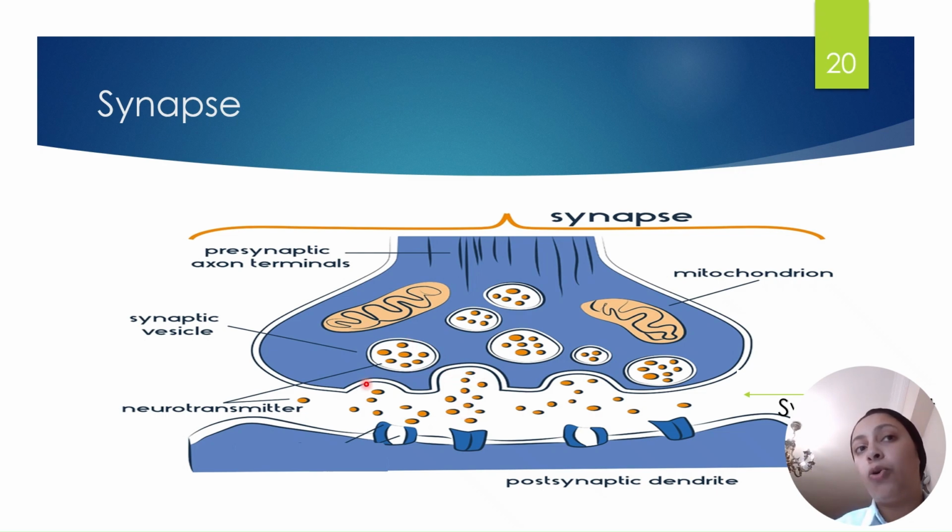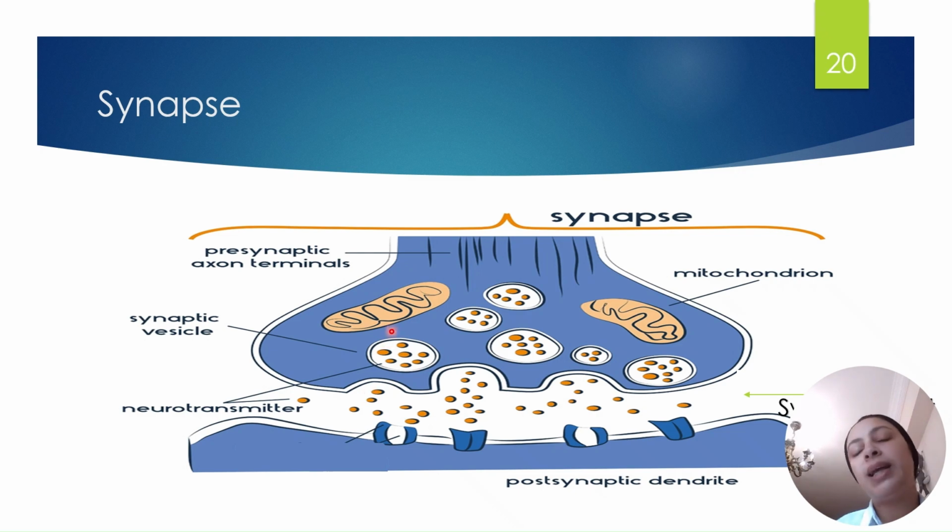The vesicle opens, and the neurotransmitter moves through the synaptic cleft and attaches to the postsynaptic membrane. Once it attaches, the electrical impulse in the presynaptic neuron jumps to the adjacent neuron.